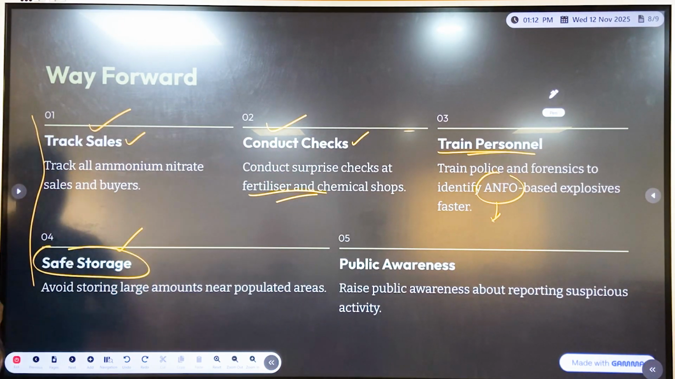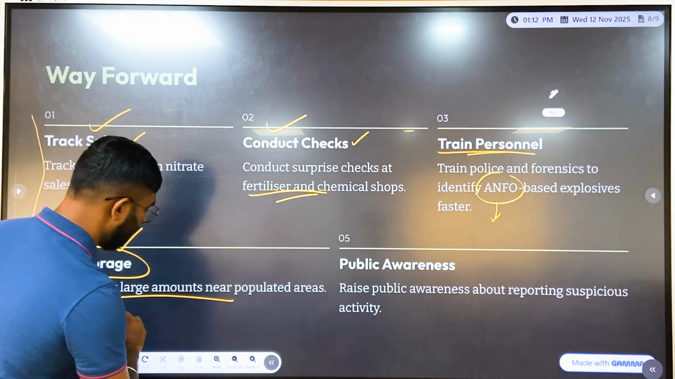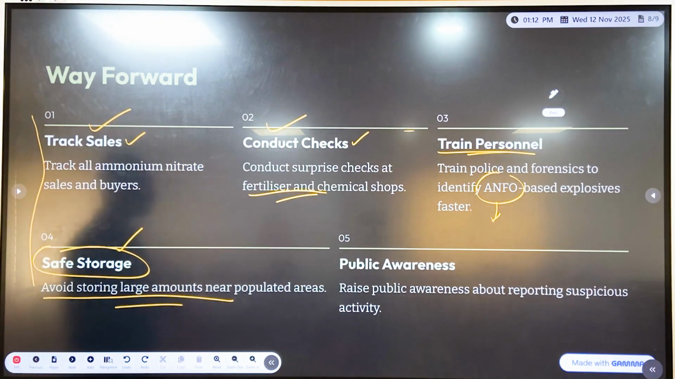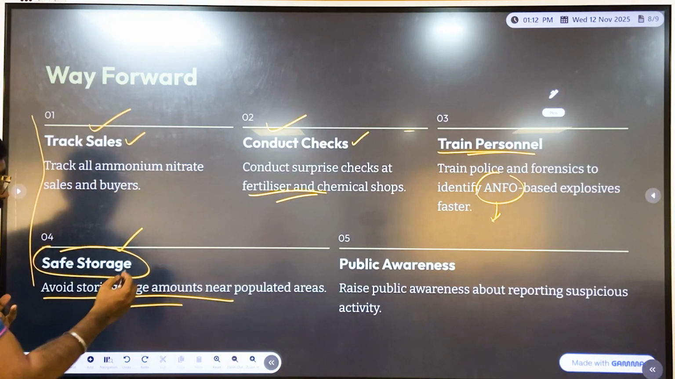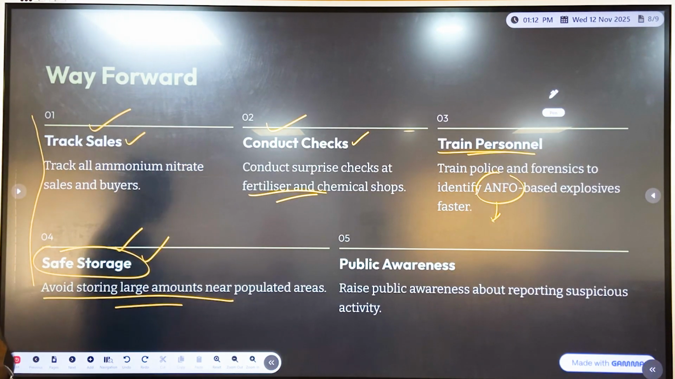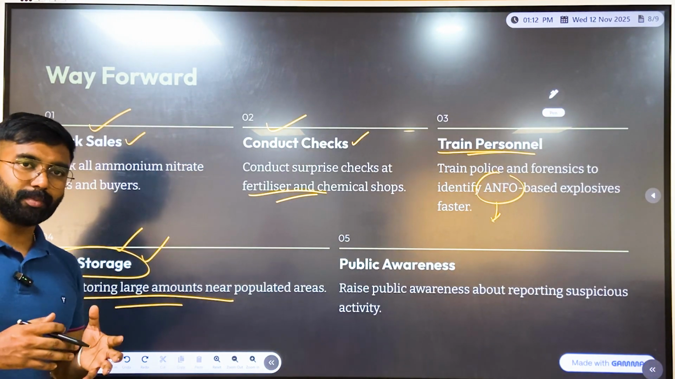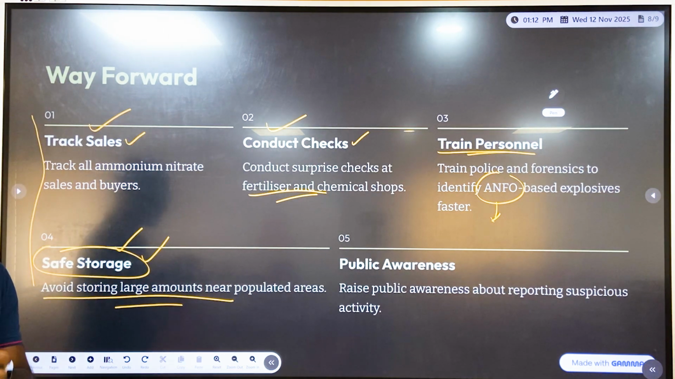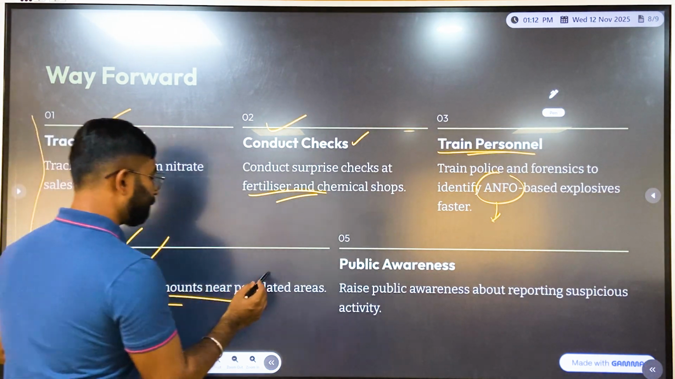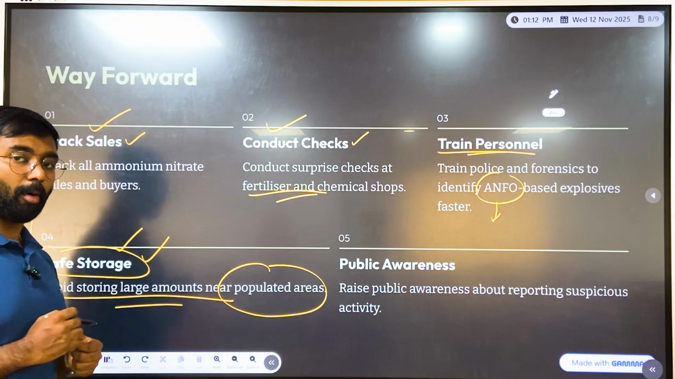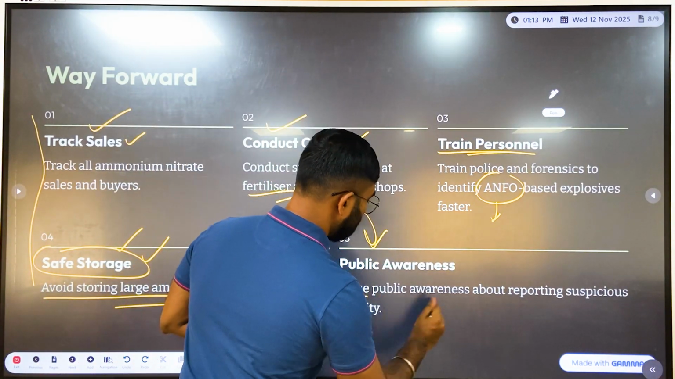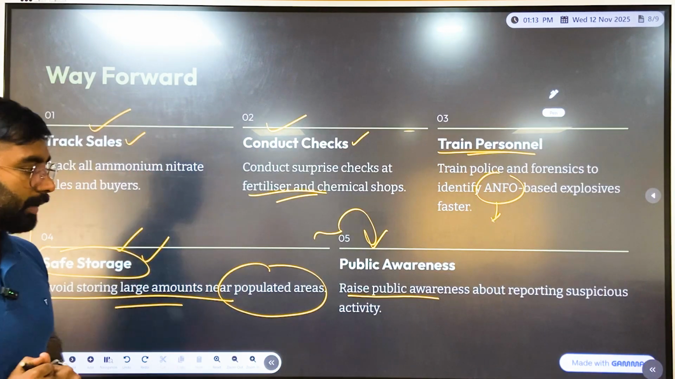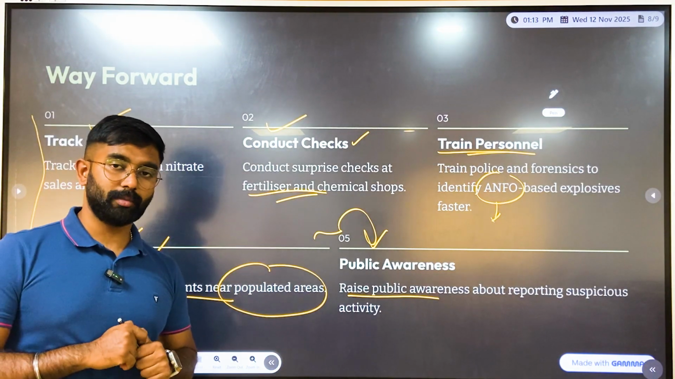Next is safe storage, because the government also has to bring in even stricter regulations, where the storage of ammonium nitrate and other explosive compounds must be in certain restricted areas, right? So keeping it completely away from populated areas. And last but not least is public awareness. So raise public awareness about reporting suspicious activity. The public is also very important.